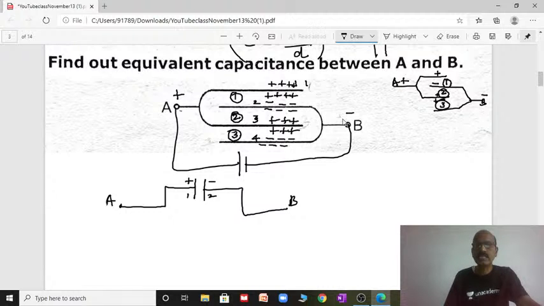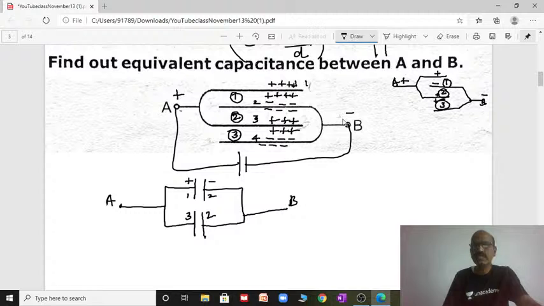Next, this is plate A, the third plate. Plates 3 and 2, in plate B, form positive and negative, another capacitor.